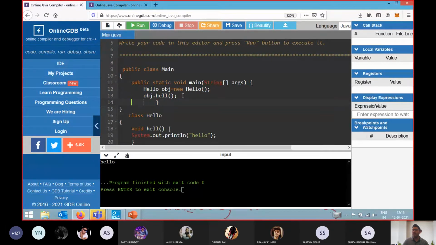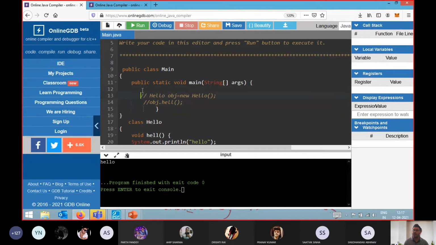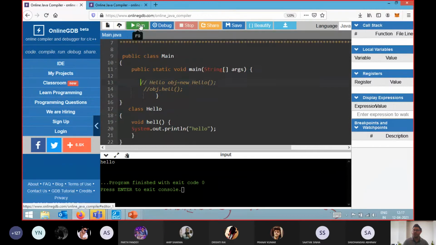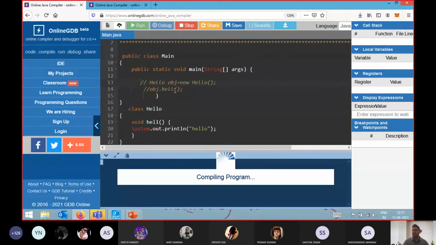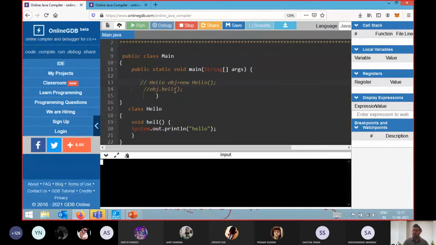In our first case, as I showed you, whenever I had just written System.out.println, it was only printing the value. If I execute this code, I will not get any output. Why?